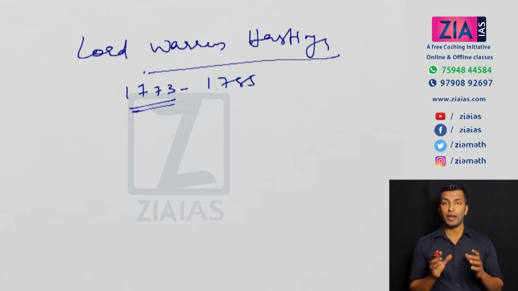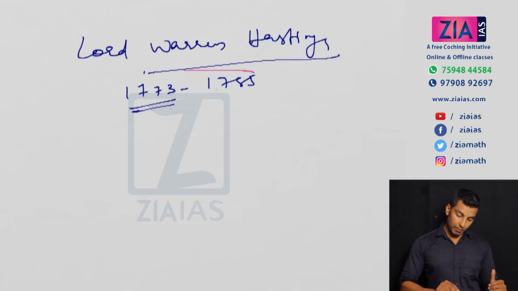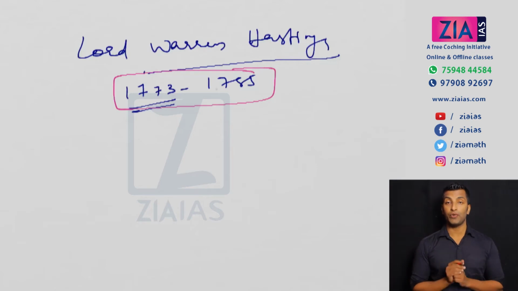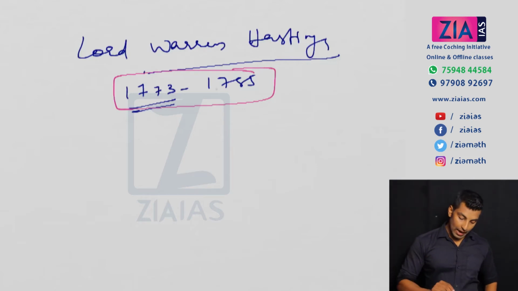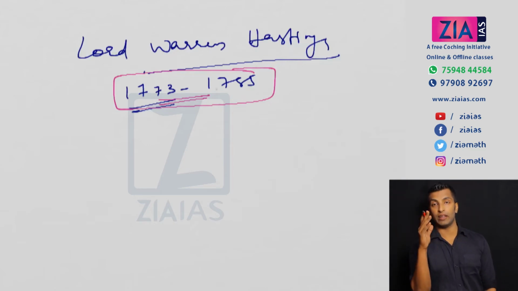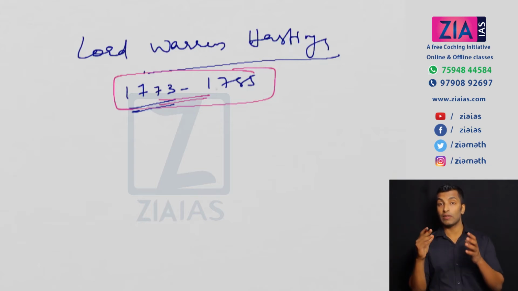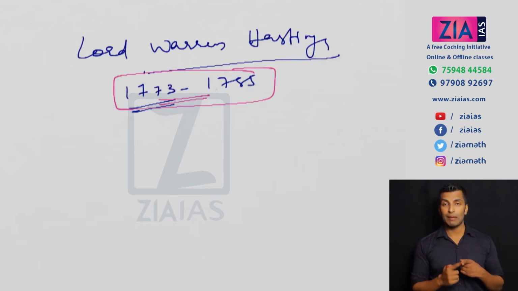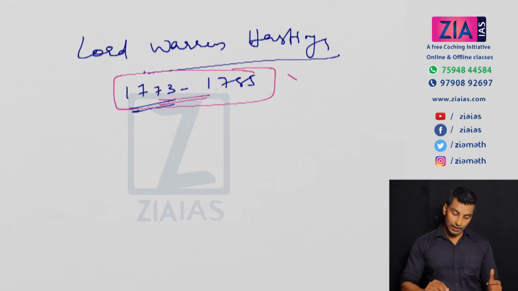Now, regarding time period or tenure, you need to remember one thing. There is no fixed tenure for Governor Generals. So you can see Warren Hastings is there for 12 years. Next, Lord Cornwallis, his time period is from 1786 to 93 for 7 years. And later also Lord Cornwallis will come for a few months. So the tenure can be a few months to a few years. Okay, so there is no fixed tenure.